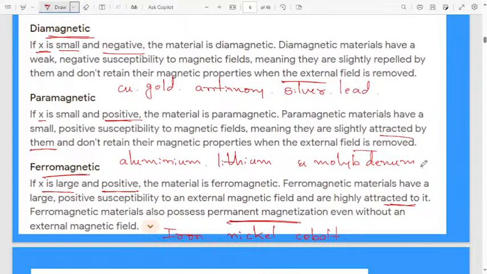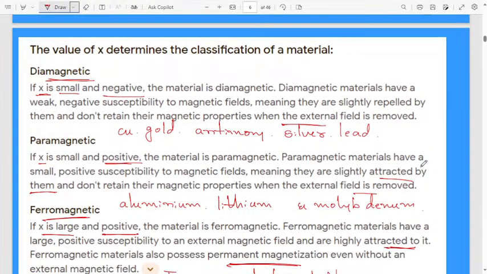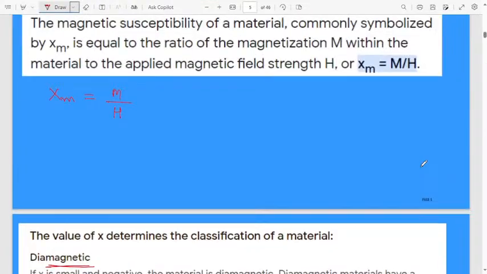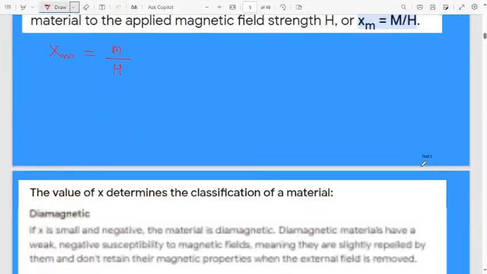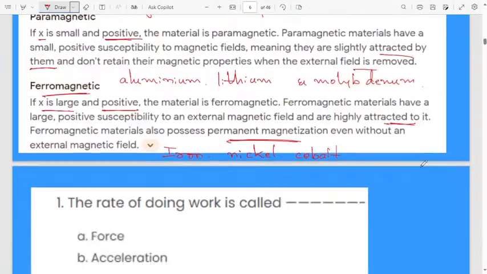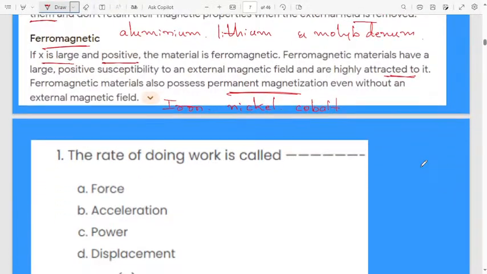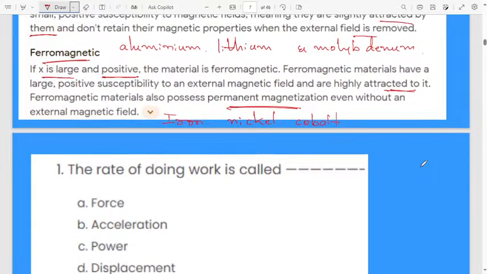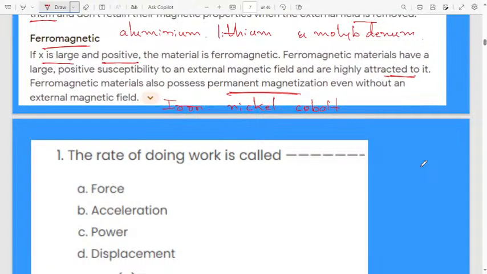These are the examples of diamagnetic, paramagnetic, and ferromagnetic materials. I explained everything in detail in the theory part, including magnetic susceptibility. Here they particularly asked a question for diamagnetic, but let us study all three, as they may ask in the exam. Remember the examples, and also the change in magnetic susceptibility. That is also very important. Let us move to the next question.